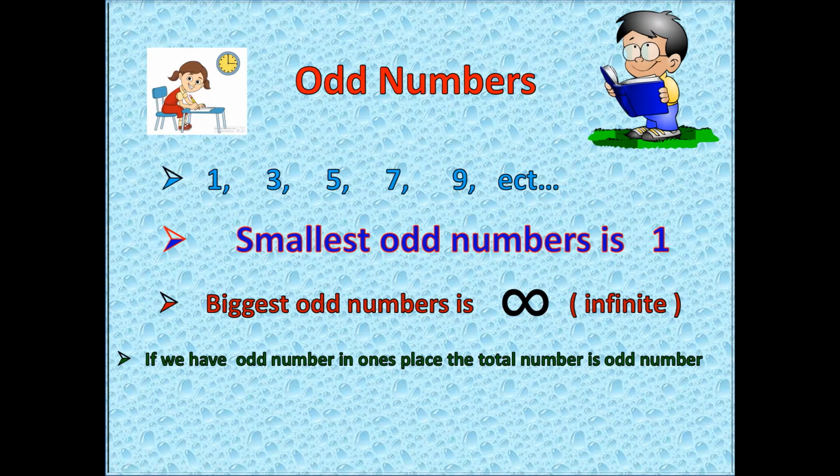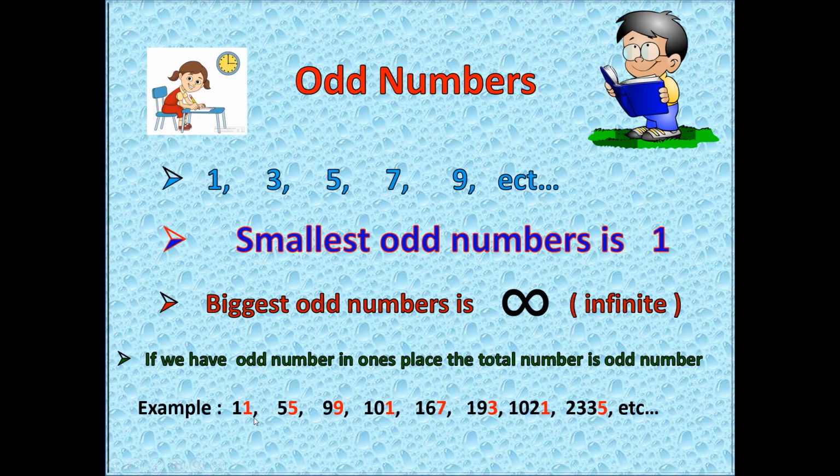If we have an odd number in the ones place, the total number is an odd number. For examples, 11, 55, 99, 101, 167, 193, 1021, 2335, etc. Now here see the first example. It is 11.